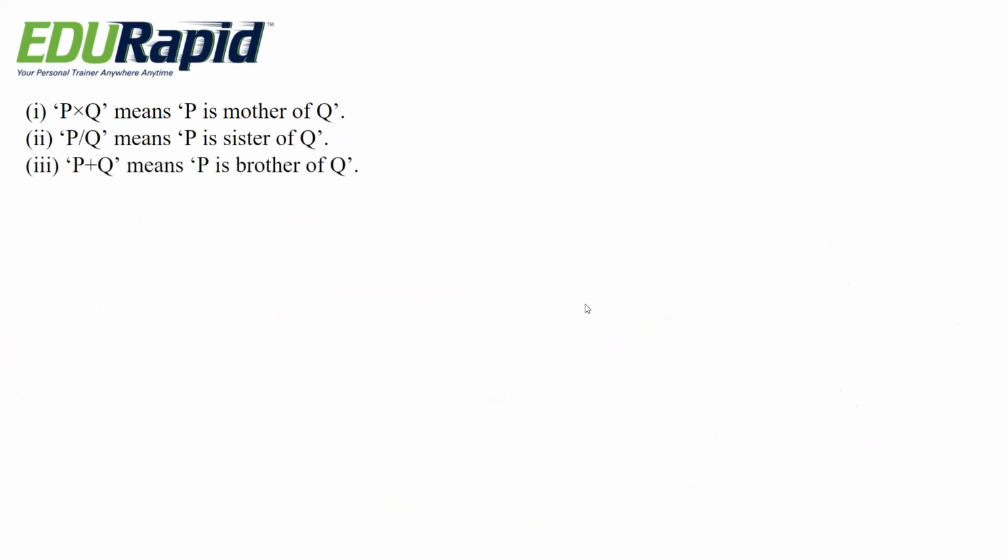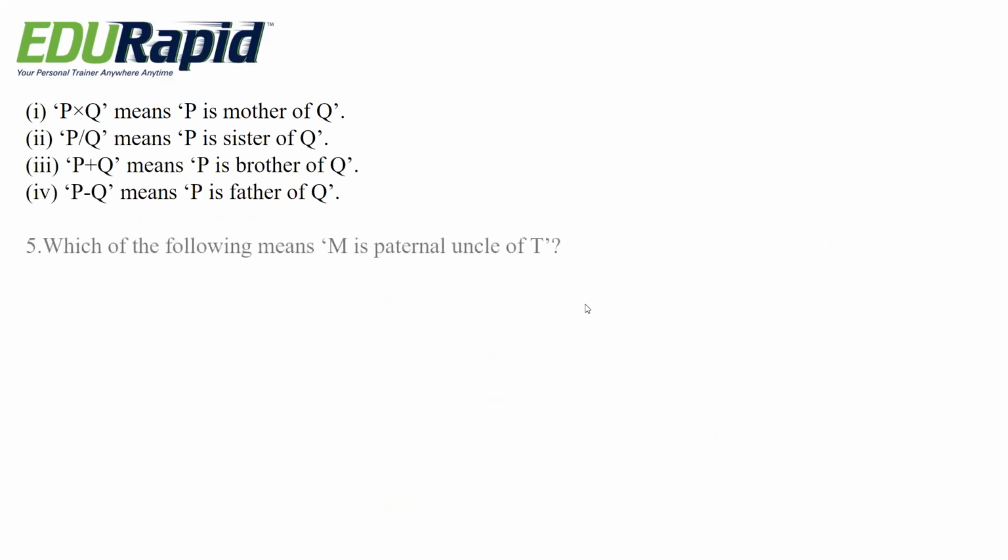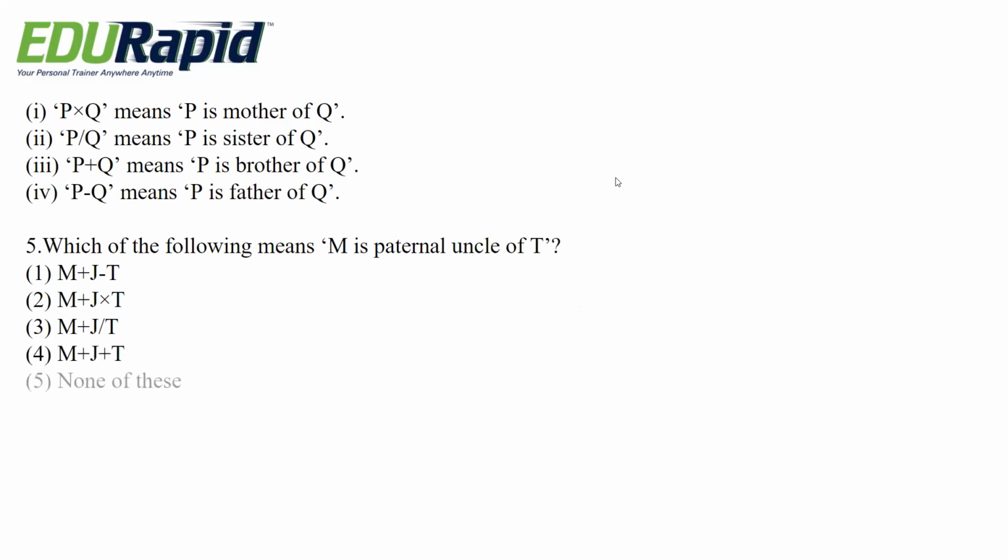Next question. Conditions are same. Which of the following means M is paternal uncle of T? Options are M plus J minus T, M plus J into T, M plus J divided by T, M plus J plus T, none of this.